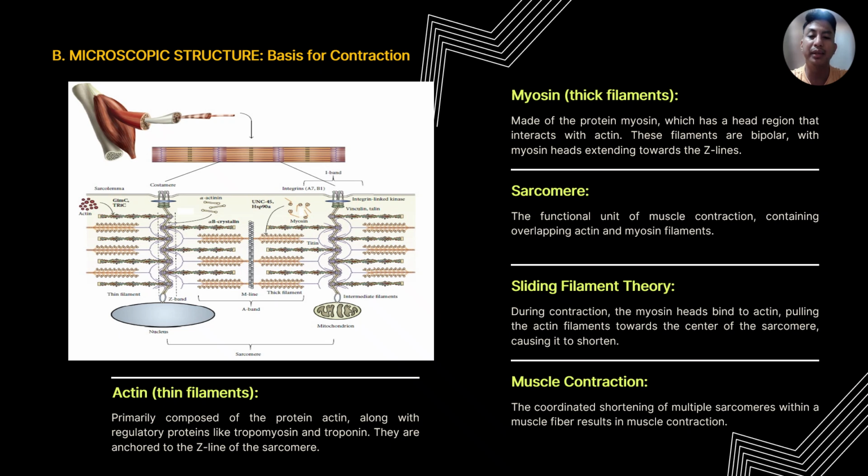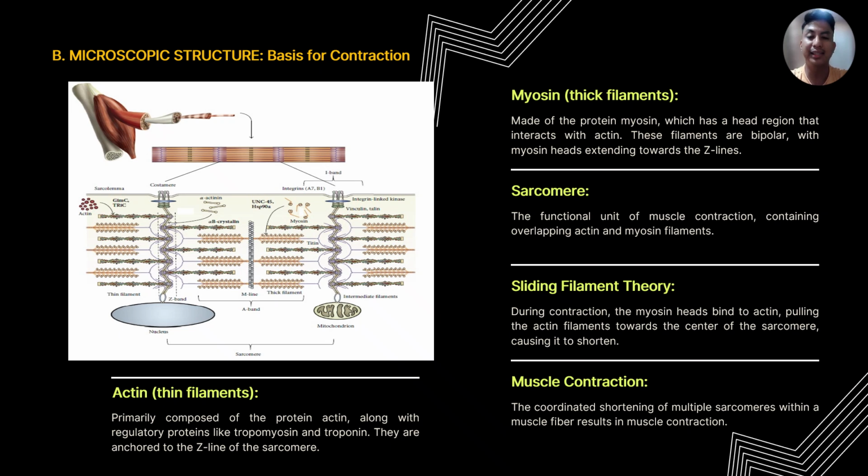For the sliding filament theory, during contraction, the myosin heads bind to actin, pulling the actin filaments towards the center of the sarcomere, causing it to shorten. We have also the muscle contraction. The coordinated shortening of the multiple sarcomeres within a muscle fiber results in muscle contraction.